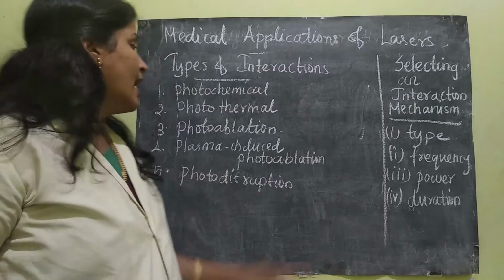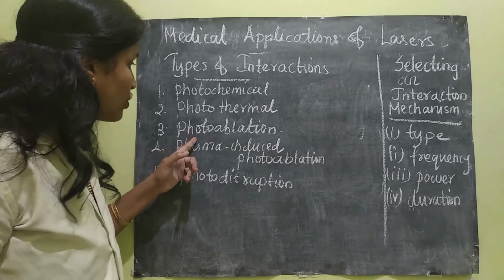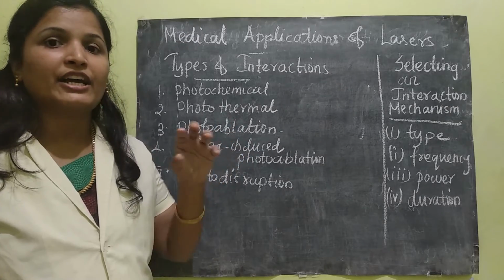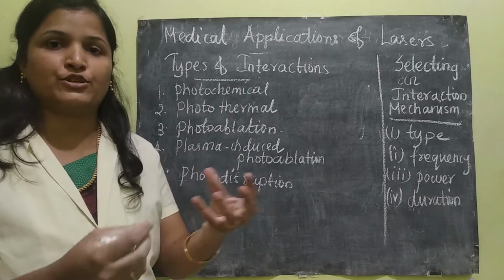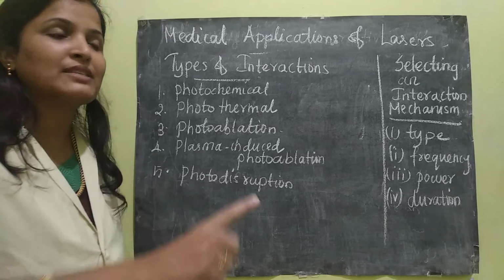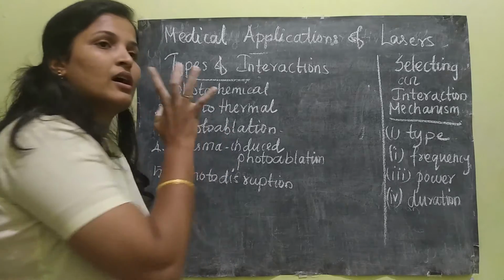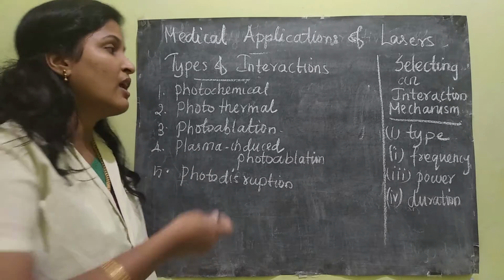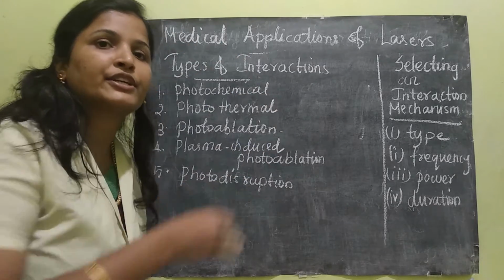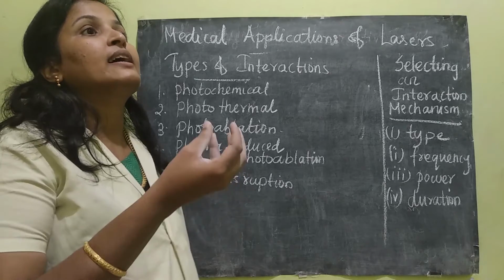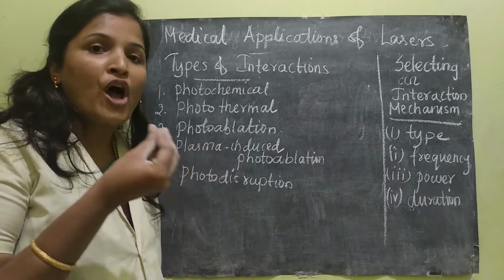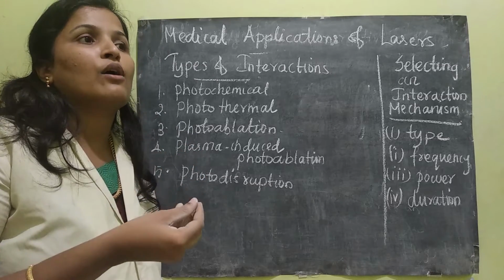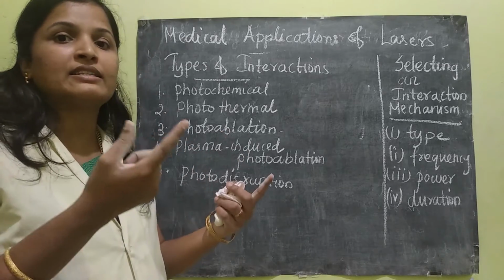Okay, and the third is photoablation. As I already said, ablation means removal of tissue. So photoablation means because of the laser, some tissue removal is possible. How is it possible? When the laser falls on the tissue, the electrons inside the molecules will be energized.